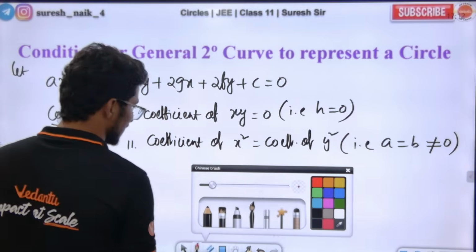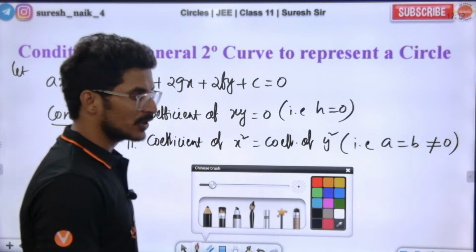Now these two are equal, what should I do? What should I do, tell me.